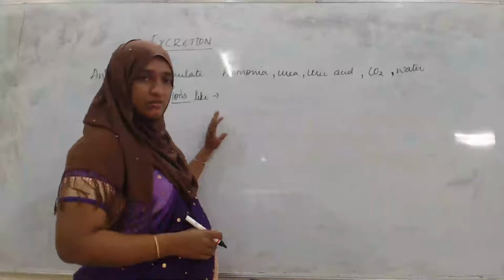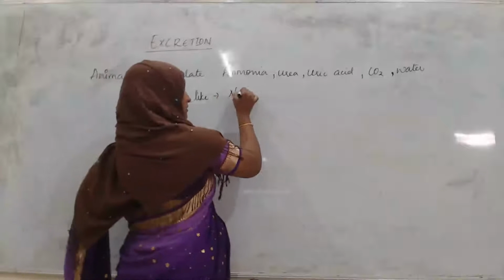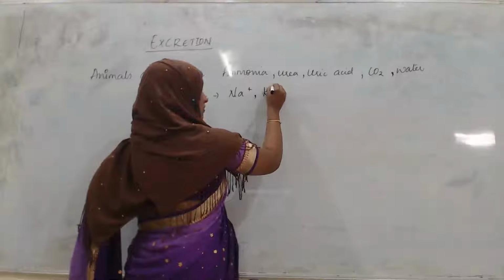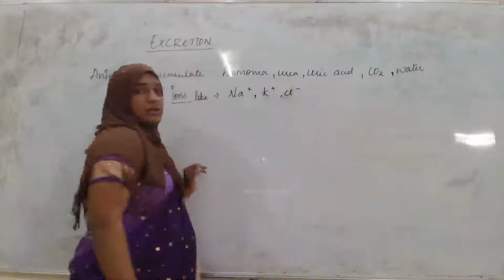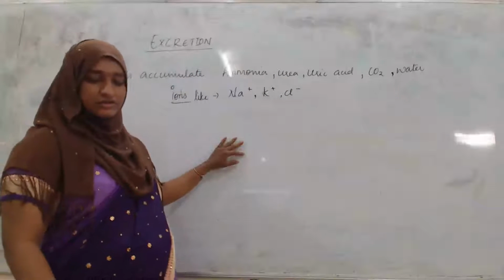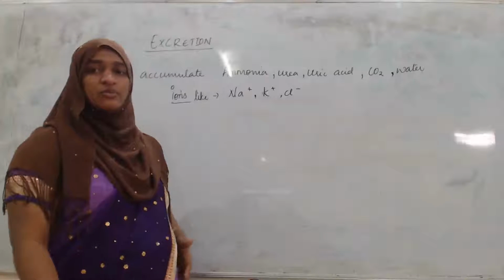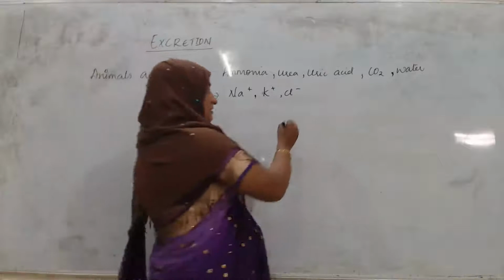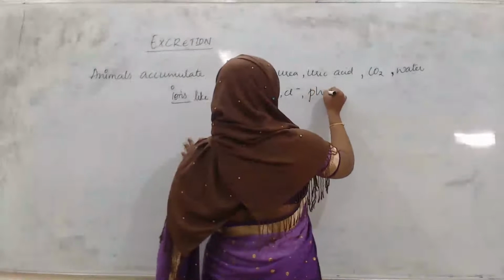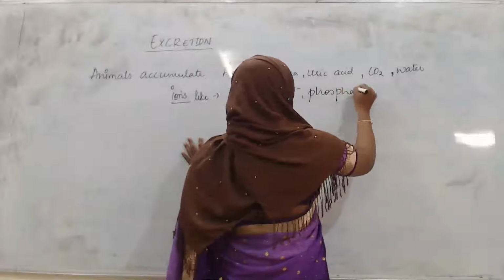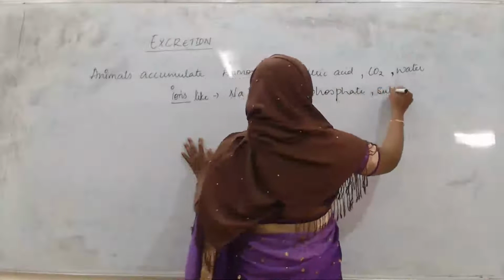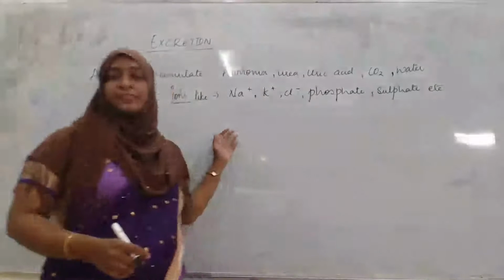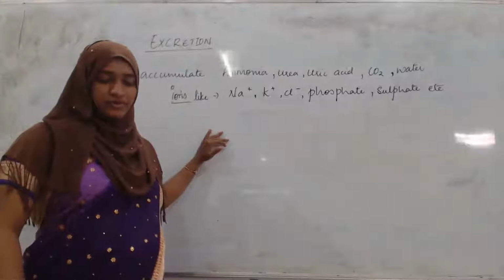Such as sodium ion, potassium ion, chloride ion, as well as phosphate, sulfate, etc. These all have to be removed or excreted from the body.